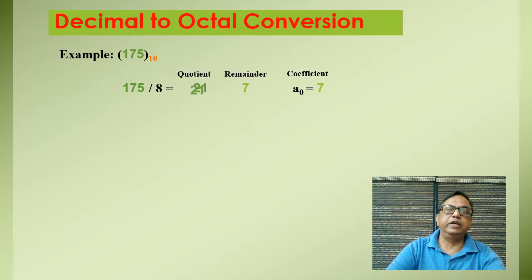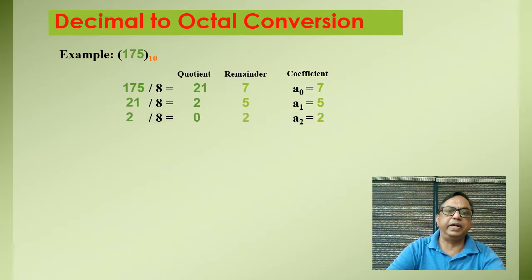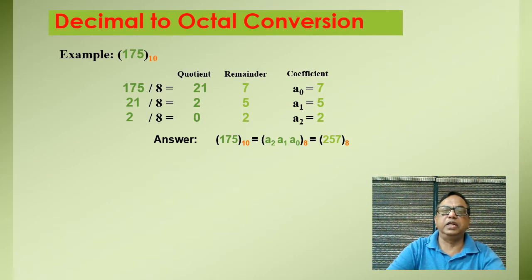Then again this 21 is divided by 8 and we get the quotient 2 and remainder 5. So this will represent the next coefficient, and then again this 2 is divided by 8 and this gives the remainder 2. Now there will be no other calculation, so our answer will be 257 of octal number. It means 175 of decimal number is equivalent to 257 of octal number.